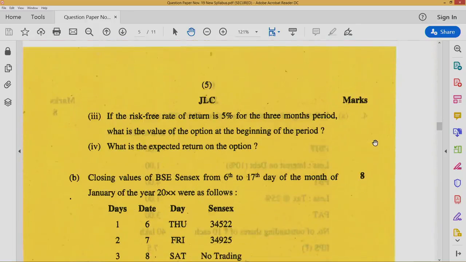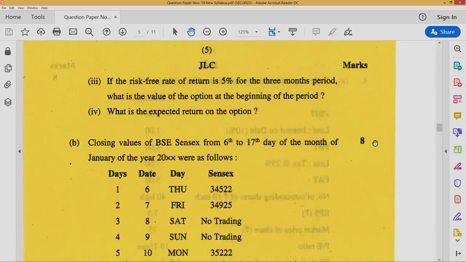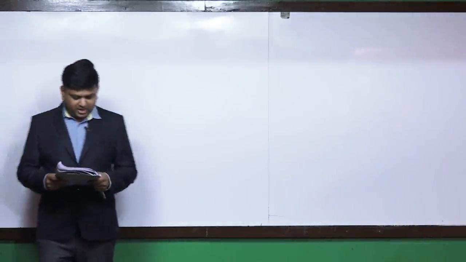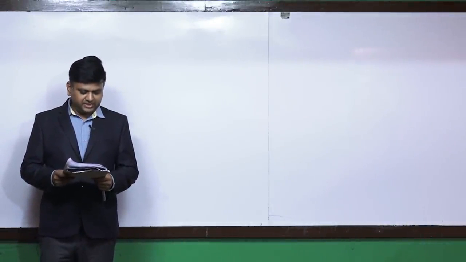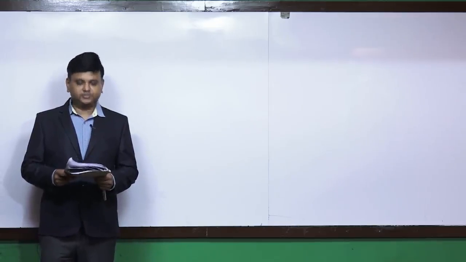Third question, if risk-free rate of return is 5% for 3 months period, what is the value of option at the beginning of the period? What is expected return on the option? Now friends, this question is similar to a question that we do in Navkar classwork, question number 91, page number 60 of again derivative chapter.